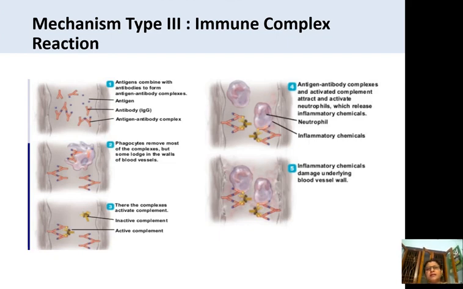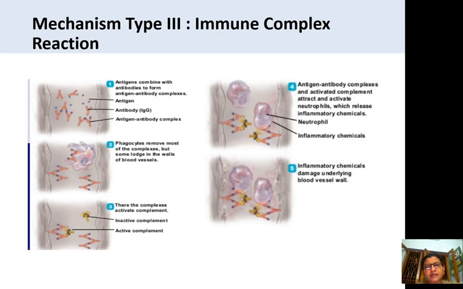Here you can see the immune complex reaction. In this diagram you can easily understand how the immune complex reaction takes place. See, in number 1, antigen is combined with the antibodies to form antigen antibody complexes. The antibody is Y shaped, the antigen is in a particle shape, and by the combination you can see the antigen antibody complexes.